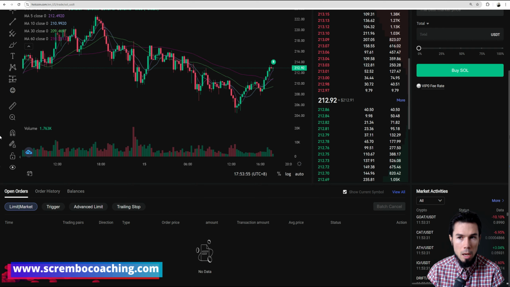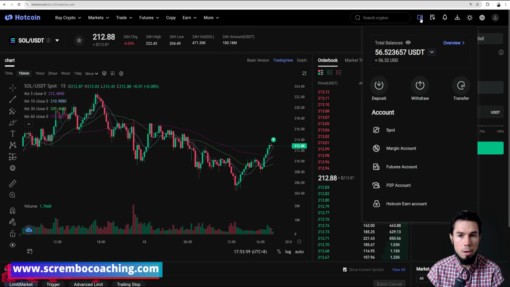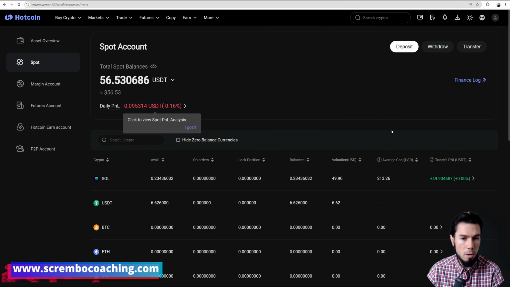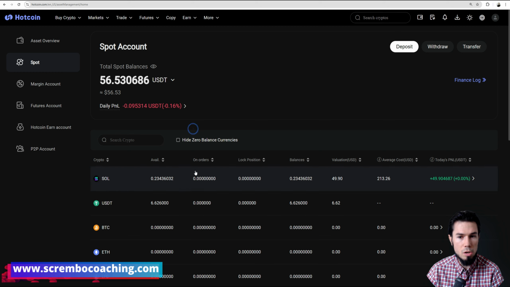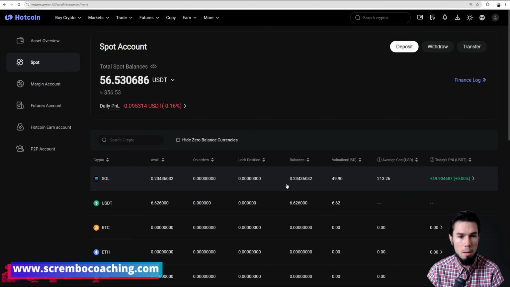What I can do is I can basically go to my wallet on the top left corner here. I can go to my spot account because this is the place you're buying basically from, the spot. And you will be able to see your Solanas right there. This is my Solana, my available balance. It tells me how much it is worth, right? The valuation, and how much we have paid,